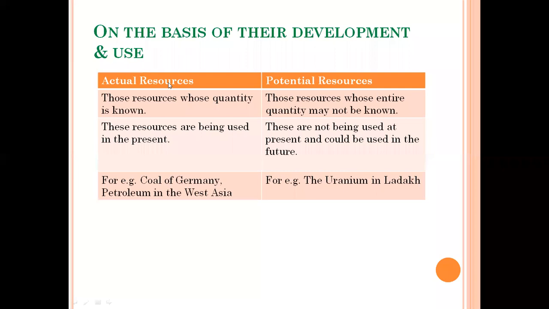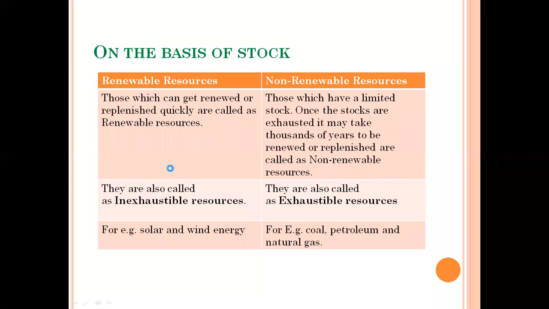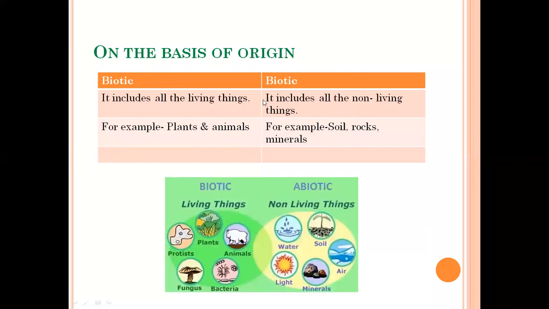Okay, class. So on the basis of origin, we divided natural resources into biotic and abiotic. Sorry, it is abiotic here. Pardon me for this mistake. Biotic resources, and this is abiotic resources. Biotic resources include all the living things.